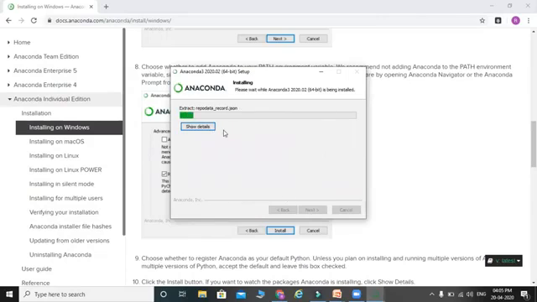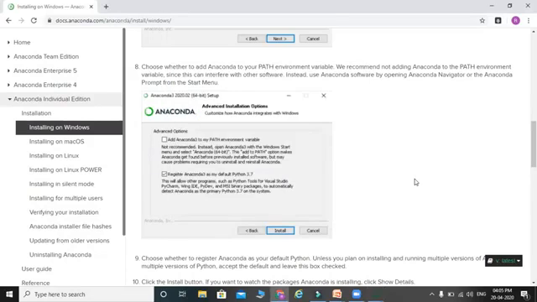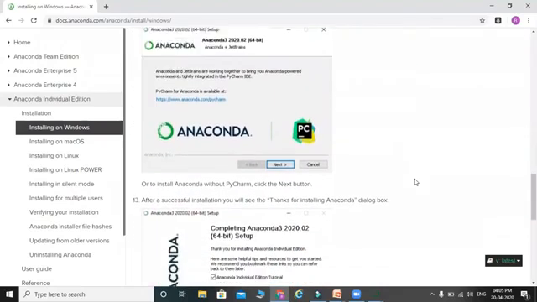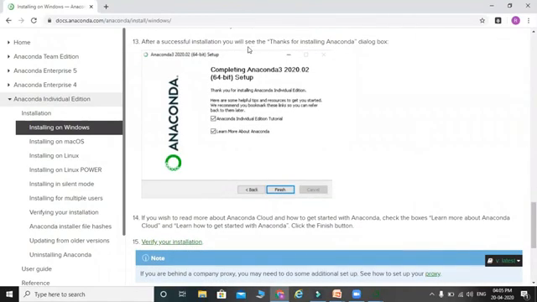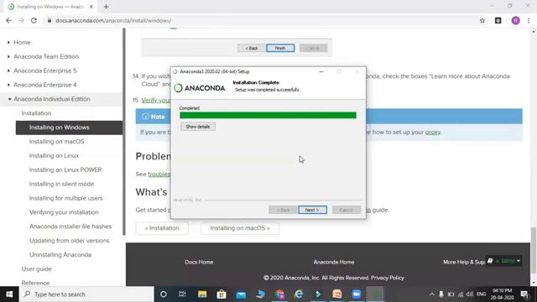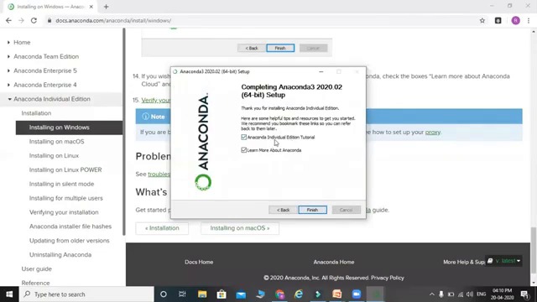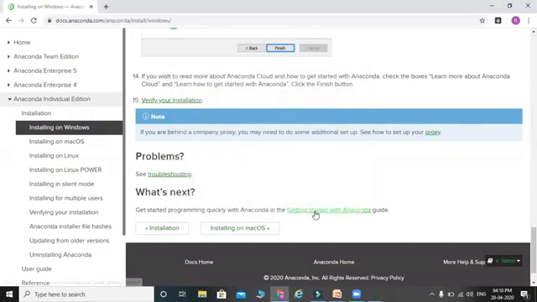Click on install. So it started the installation. Let's see what the next step is. Once it is installed, after a successful installation, you will see 'Thank you for installing Anaconda'. Now you see here the installation is completed, setup was completed successfully. Click on next. Click next. Thank you for installing Anaconda Individual Edition. Here are some helpful tips and resources to get you started. We recommend you bookmark these links so you can refer to them later. Click on finish.